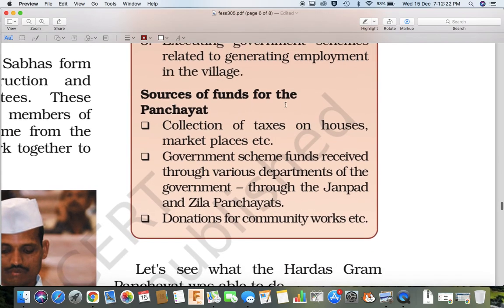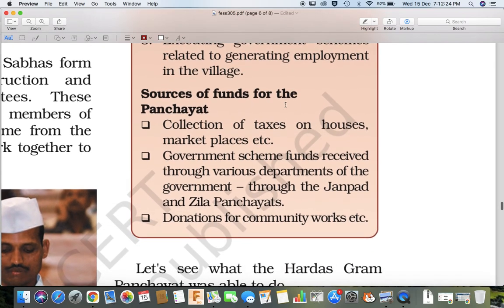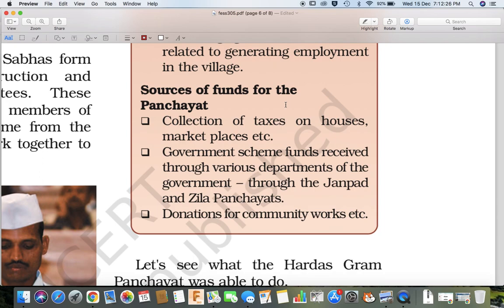Sources of funds for the Panchayat: collection of taxes on houses, marketplaces, etc. Government scheme funds received through various departments of the government through the Janpad and Jila Panchayats, donation for community works, etc.